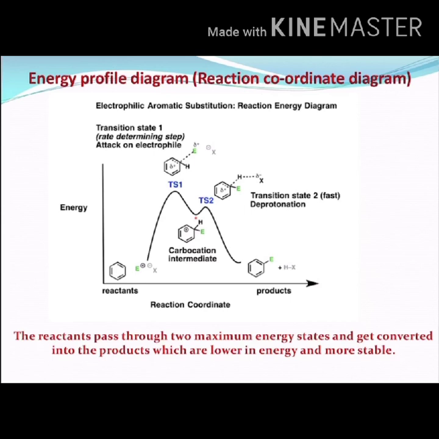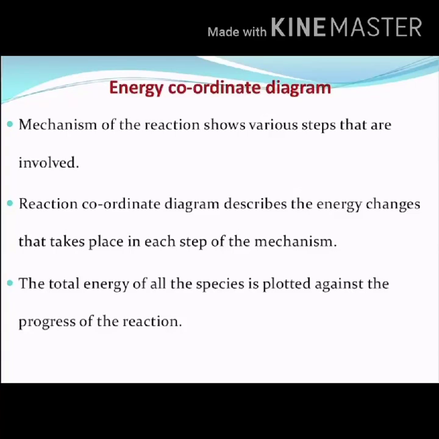So the reactants pass through two maximum energy states, what are called transition states, and get converted into the products which are lower in energy and more stable. These are the points I have already explained. The mechanism of the reaction shows the various steps involved, whereas the reaction coordinate diagram describes the energy changes that take place in each step of the mechanism. So the total energy of all the species is plotted against the progress of the reaction. This is what our energy coordinate diagram is going to explain.